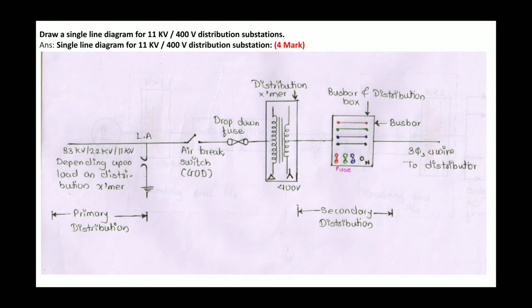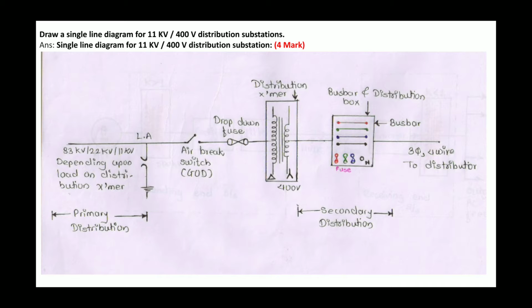The next is draw the single line diagram for 11 kV to 400 volt distribution substation. Very important question. The single line diagram for 11 kV to 400 volt distribution substation. 11 kV slash 400 means it's a step down to 400. This diagram shows the single line diagram for 11 kV to 400 volt.